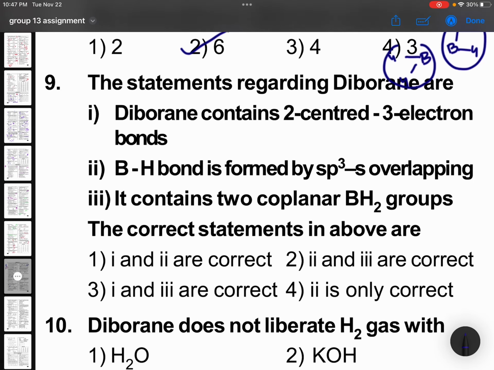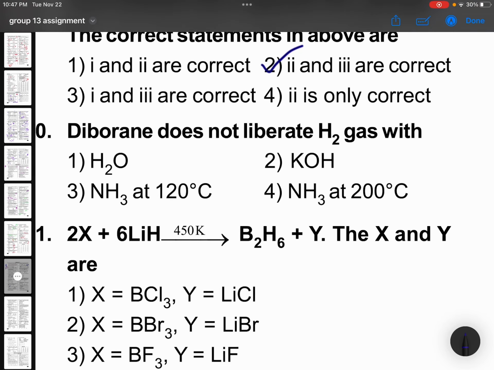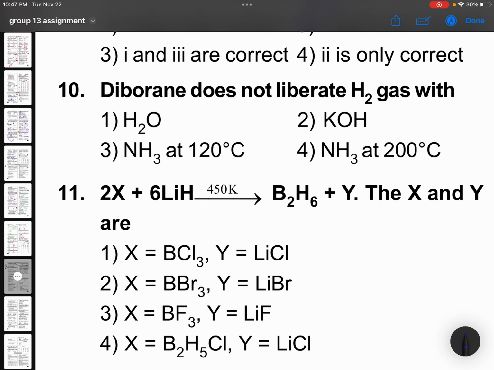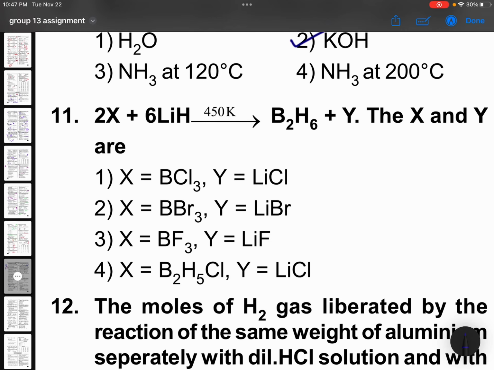The statements regarding diborane are: diborane contains 2 centered 3 electron bonds. No. BH bond is formed by sp3-s overlapping, right? It contains 2 coplanar BH2 groups, right? So 2 and 3 are correct. Diborane does not liberate hydrogen gas with KOH. Remaining all it will get released, but these reactions are not there now. NCERT, don't search.